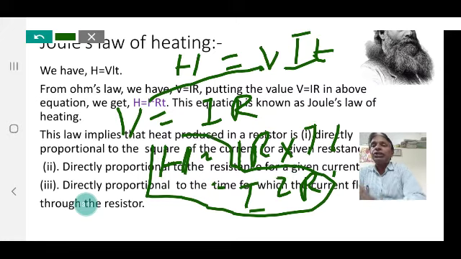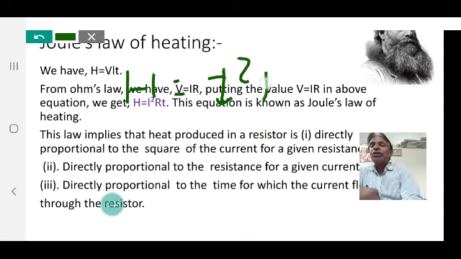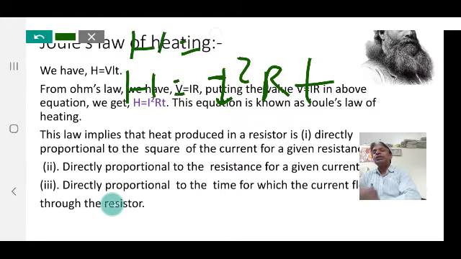Now H is equal to I square RT. Now the heat produced is expressed in terms of current, resistance and time t. But the basic expression is H is equal to VIT. Same things.